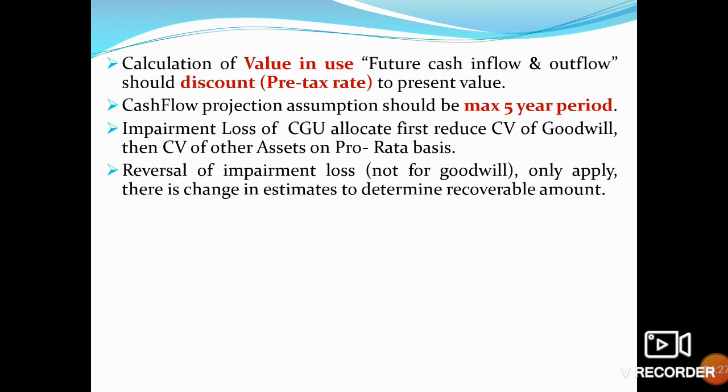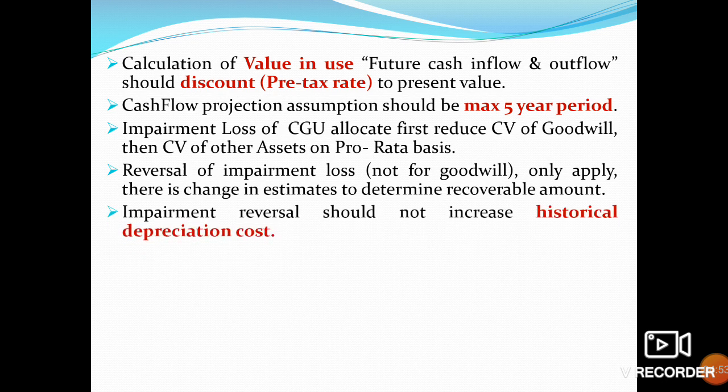For other assets we can reverse the impairment loss if the estimate of recoverable amount was predicted wrong, or there are changes in the estimates used for the calculation of the recoverable amount.